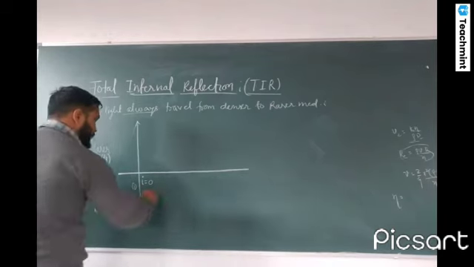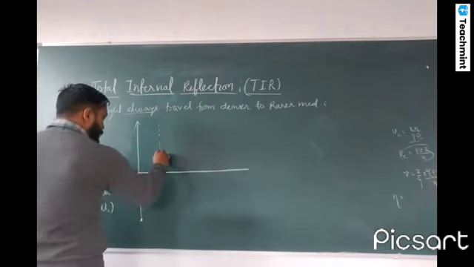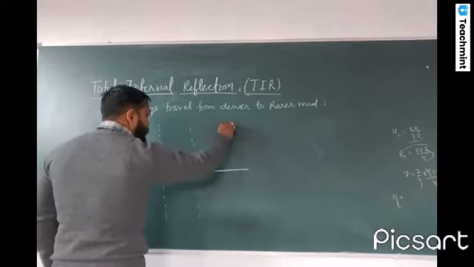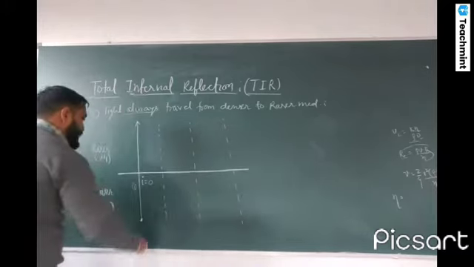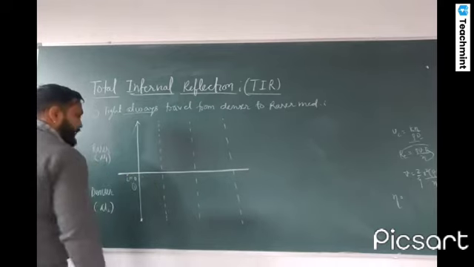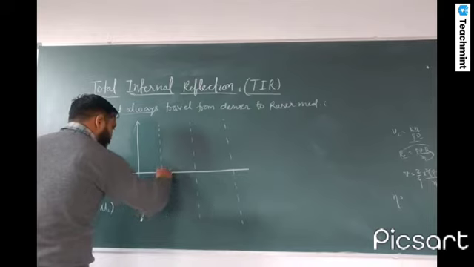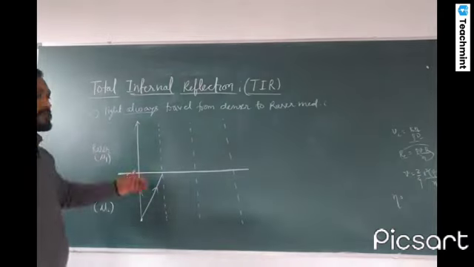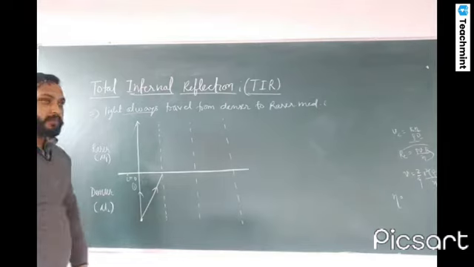Now let's talk about the second case. First I am drawing the normal. These are the normals to the surface. 2, 3 cases we are going to discuss. In the second case, I have just increased the value of i a little. Now if I increase the value of i, the r will also increase.